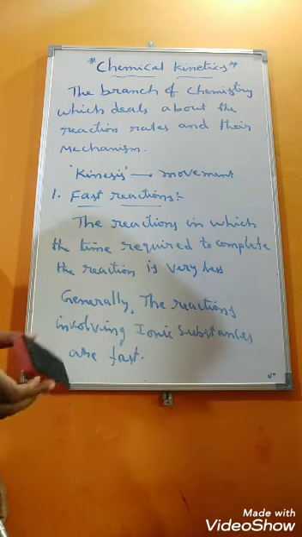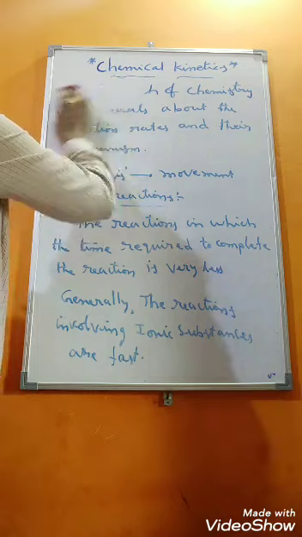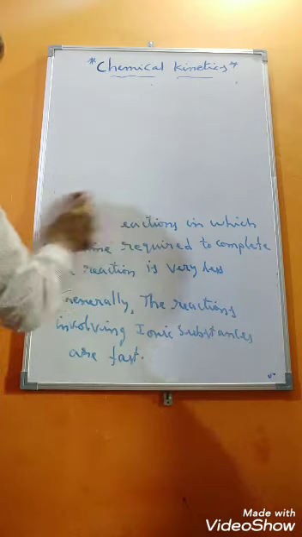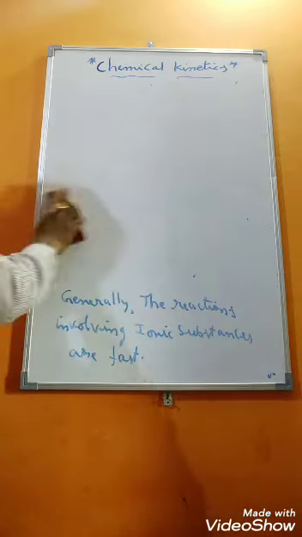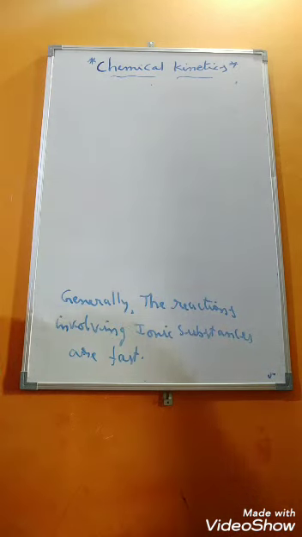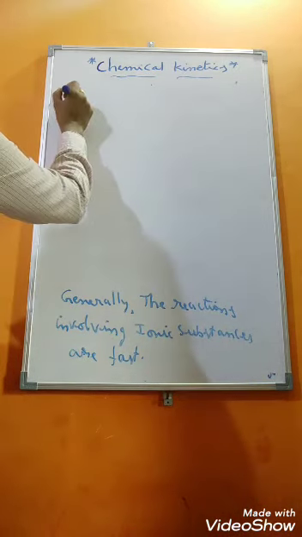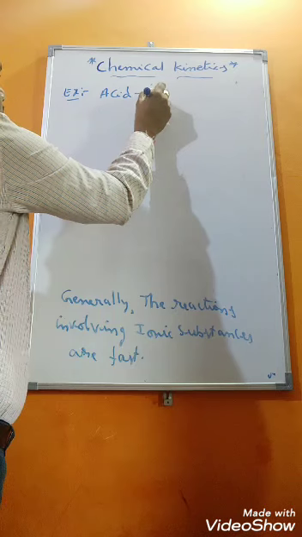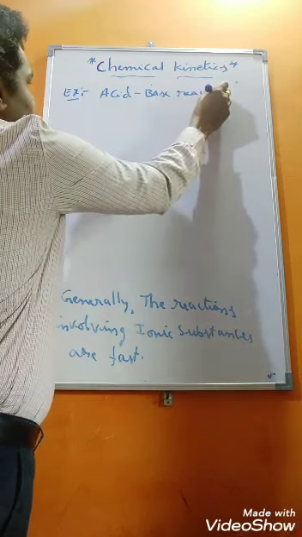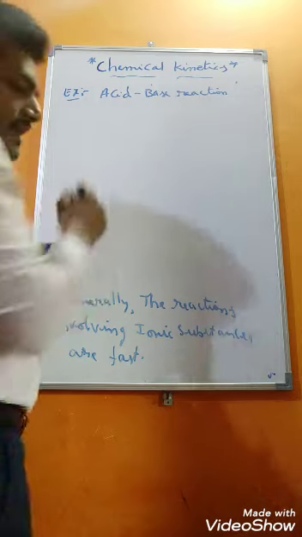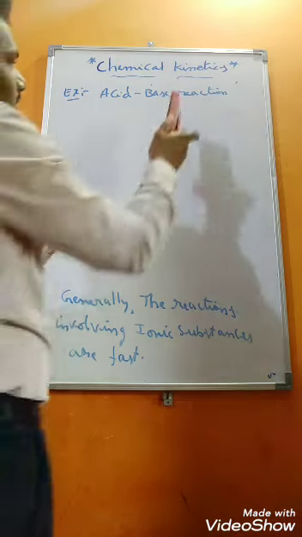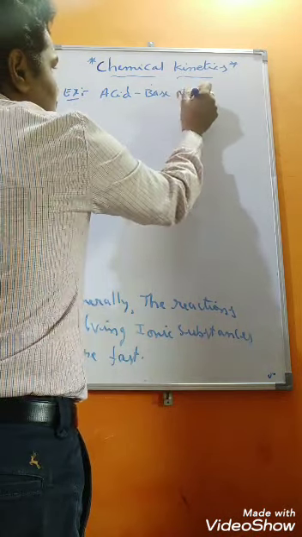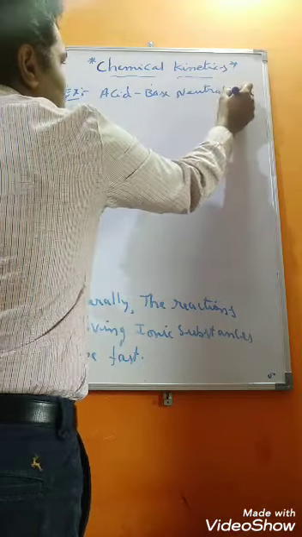Then what are the examples of these fast reactions? We will see now. What are the examples of fast reactions? The first example, if you take, is the acid-base reaction, or else the acid-base neutralization reaction. What is the meaning of neutralization? Neutralization reaction.